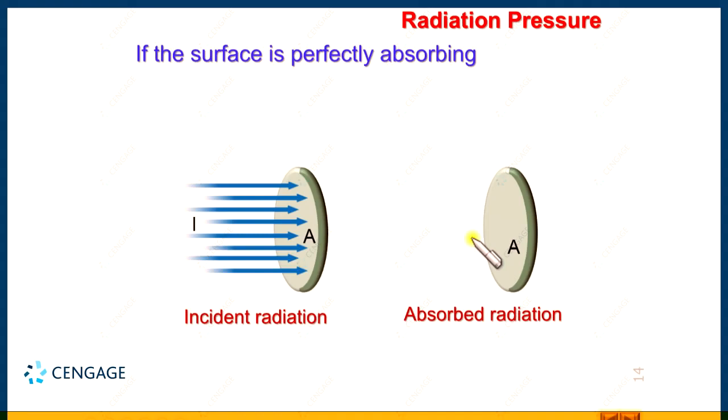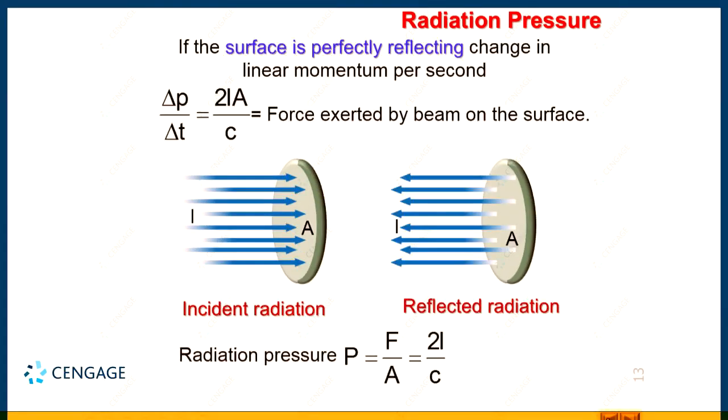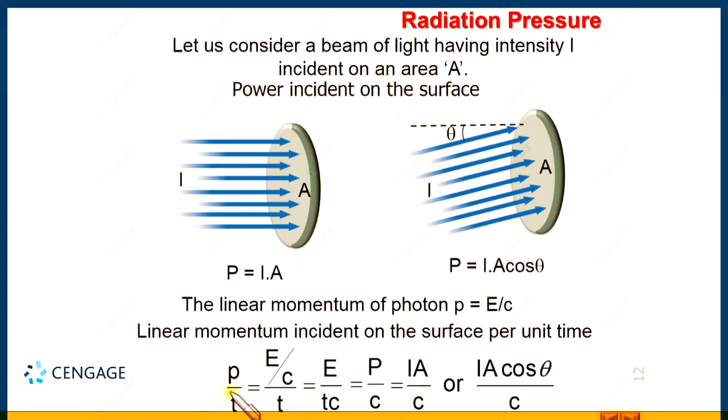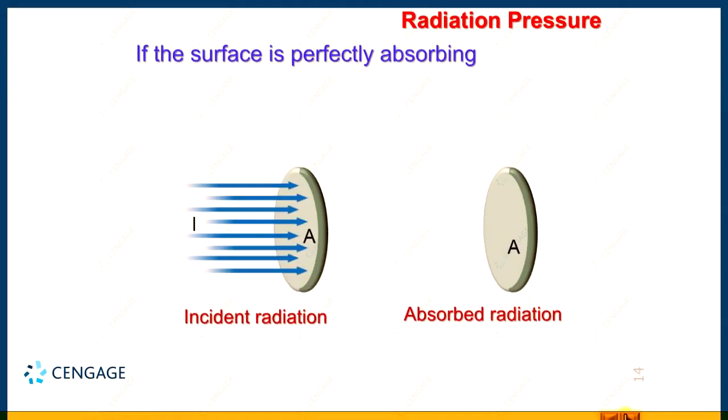The initial linear momentum we have calculated, that is power divided by C, not I divided by C, and the final linear momentum was 0. You can observe here, we have calculated initially the incident linear momentum on the surface per unit time, that is P divided by C or I A divided by C, and the final will be 0. That means the change in linear momentum in this situation is delta P by delta T equal to I A divided by C, right.